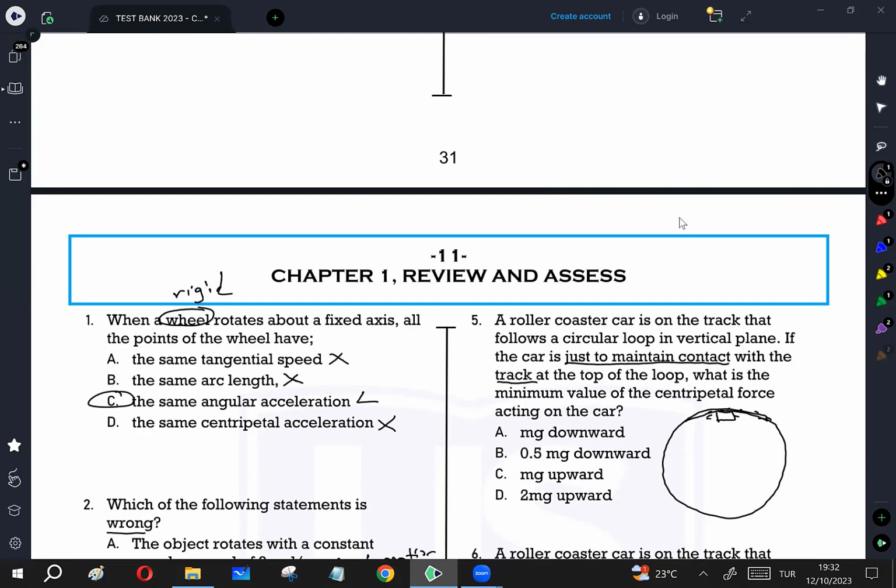So what force will be acting on the car? Only gravitational force, mg, will be acting on the track. So that's why gravitational force is going to be the only centripetal force, pointing to the center. Yani, mg always downward. mg downward is the answer.